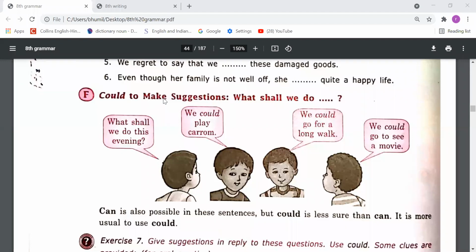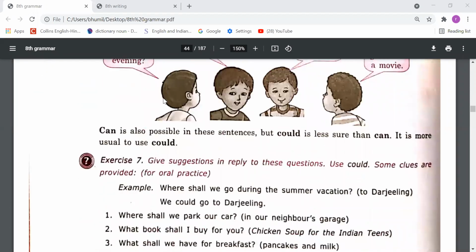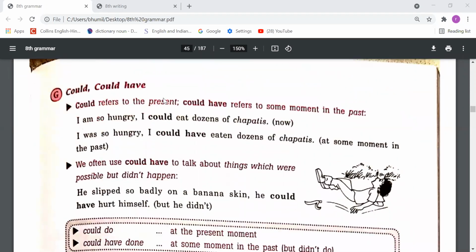So if you ask with shall, which toy shall I buy, and they want to give you a suggestion with options, they can say that you could buy this toy or you could buy that toy. So the answer of shall we can reply in could. Next we studied about could and could have.